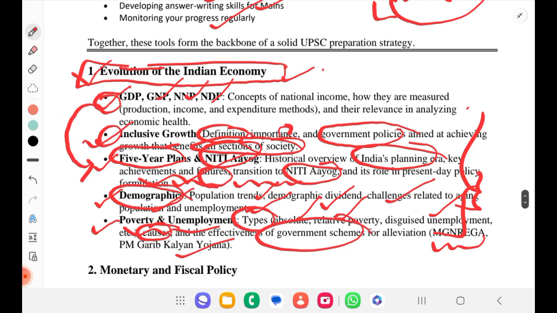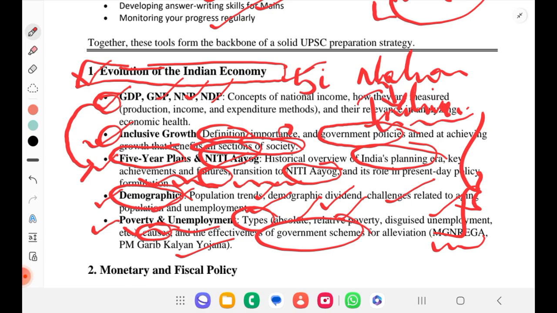First, we should understand national income, GDP, GNP, all those things. Second, you should understand what inclusive growth is. Under GDP, GNP only, we'll understand what inclusive growth is and all. Later we'll go with 5-year planning, from the Planning Commission to Niti Aayog, how we made the transition. Then we'll understand demographics and related poverty and unemployment. This is under evolution of Indian economy.